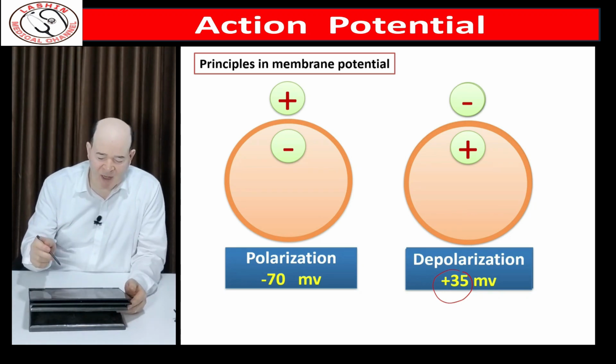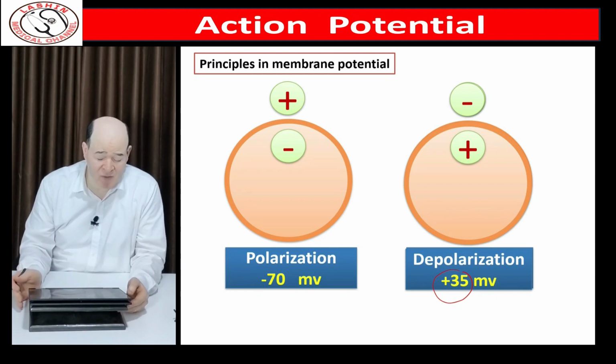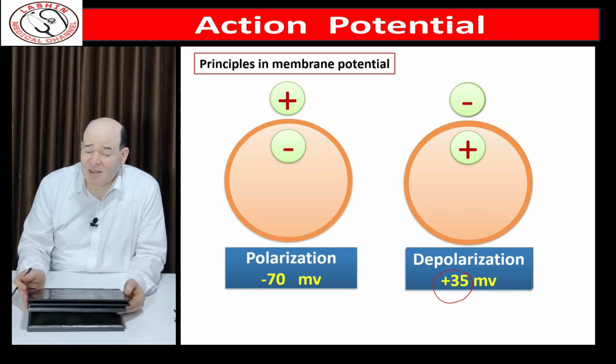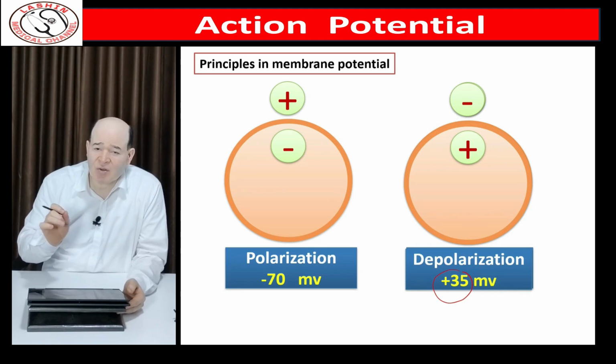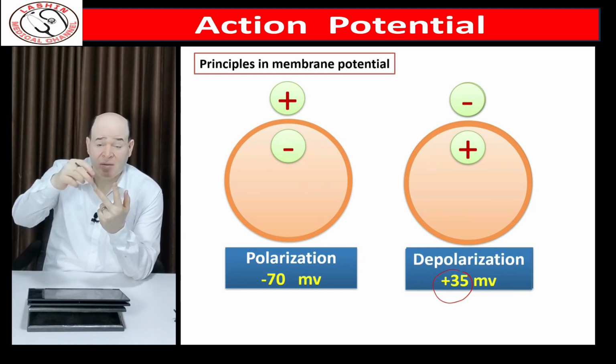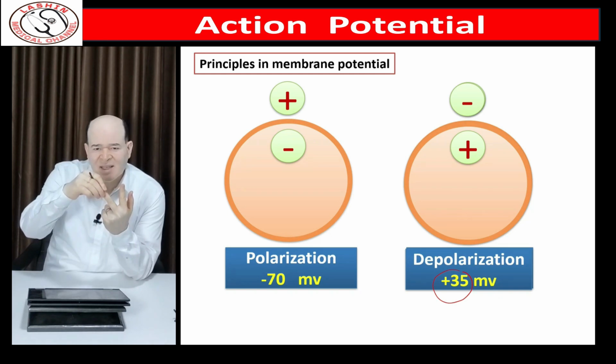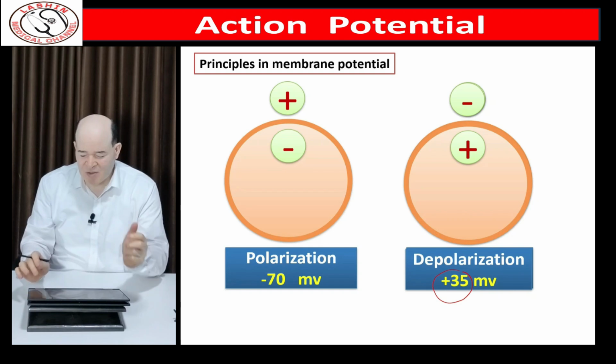If the potential becomes positive 35, the poles are reversed. So we have a positive pole inside and the negative outside. This is the reverse of the polarized state, so we call it depolarization with reverse of polarity. So we have two conditions of depolarization. There may be depolarization without reverse of polarity, where only the potential difference decreased regarding the resting state. The second is depolarization with reverse of polarity.